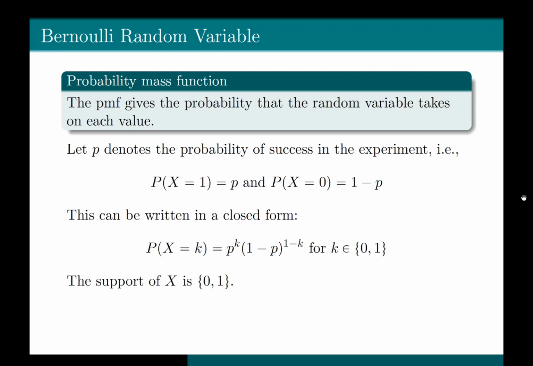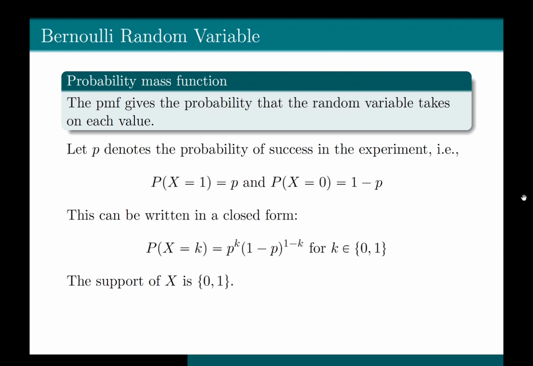The support of this random variable X is 0 and 1. The support of any random variable is defined as the possible values that the random variable can take. And here, the Bernoulli random variable can take value either 0 or 1. Now remember, if somebody assigns a different value to X, then the support of X would change according to that assignment.